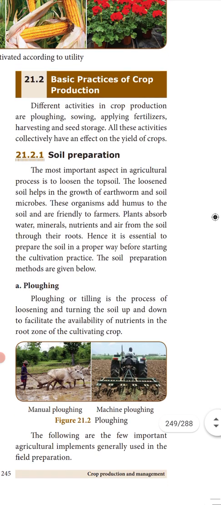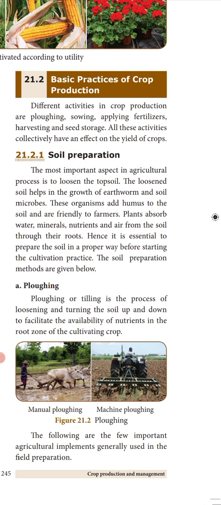Now, soil preparation. The most important aspect in the agricultural process is to loosen the topsoil. The loosened soil helps in the growth of earthworms. So when you loosen the soil, the water will be able to seep inside, and the organisms inside the soil, such as earthworms, will be able to move freely.